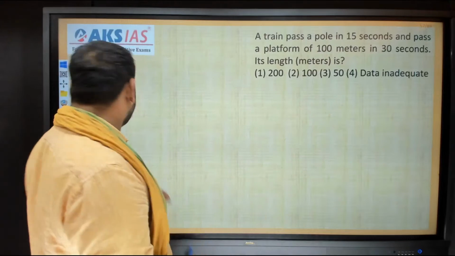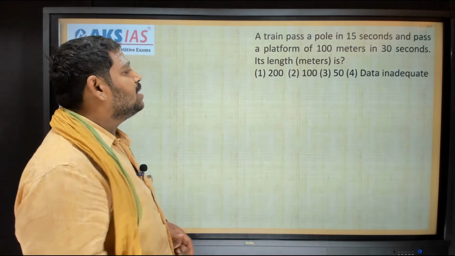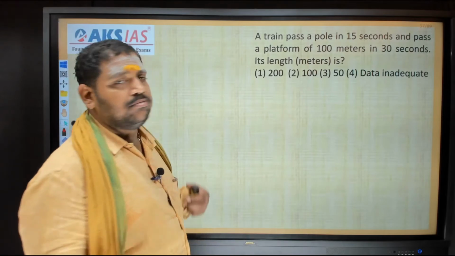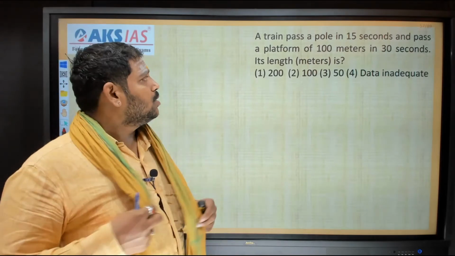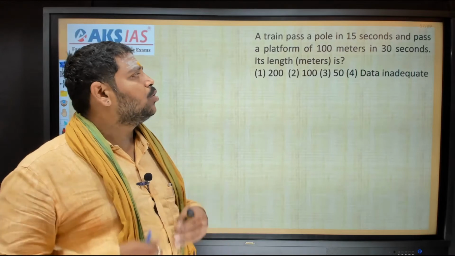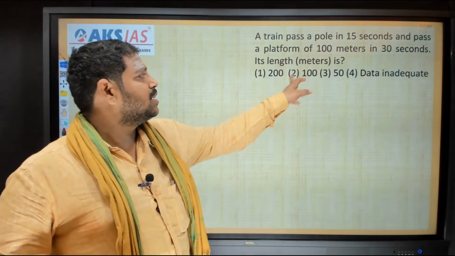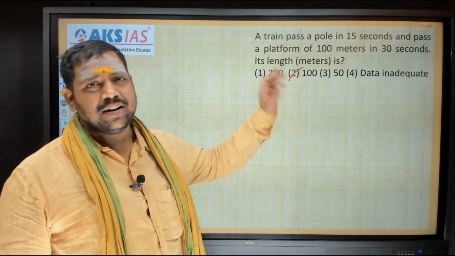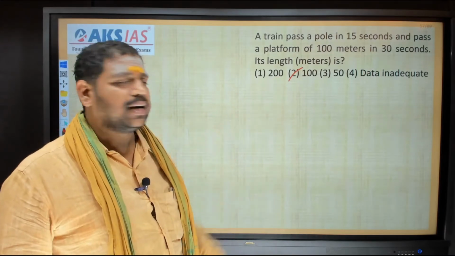A train passes a pole in 15 seconds and passes a platform of 100 meters in 30 seconds. Its length is. Beautiful question. So this also we can work out in two ways. By seeing, I can know the answer is directly 100. First, let us go in the conventional manner. Later, how I answered 100, I'll explain you.